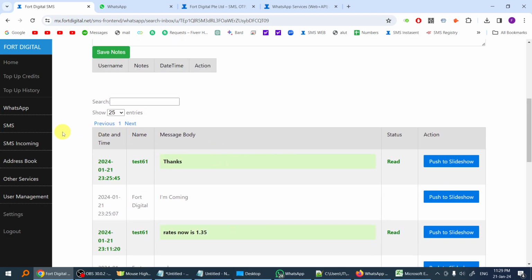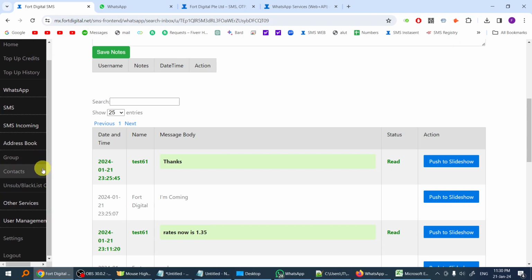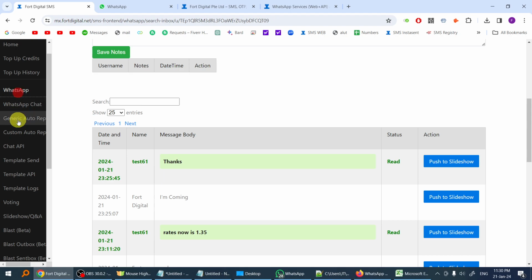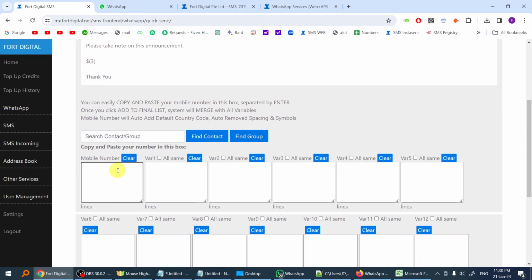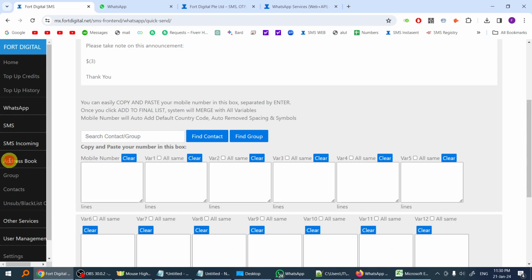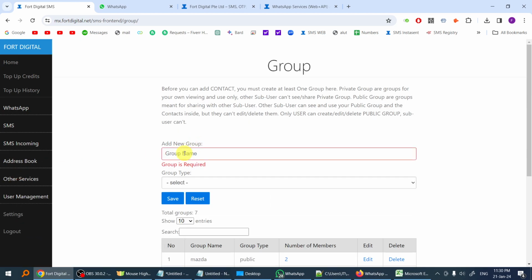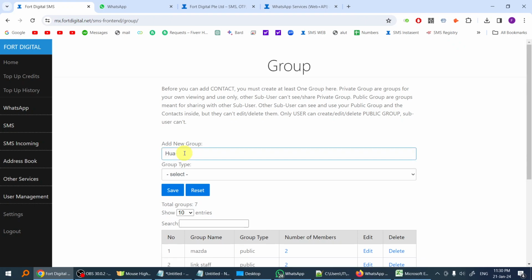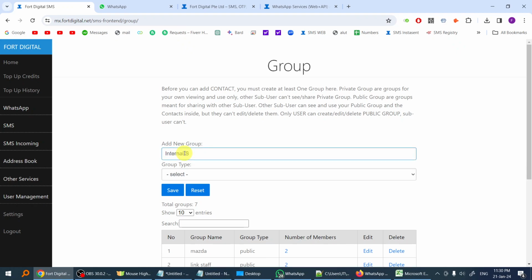Now I'm going to show you another very powerful function, which is the address book. When you do the template send, if you do not want to copy and paste numbers, you can create groups as well. In the address book, you can create a group. For example, you create a group called human resource, or you can call it internal staff.